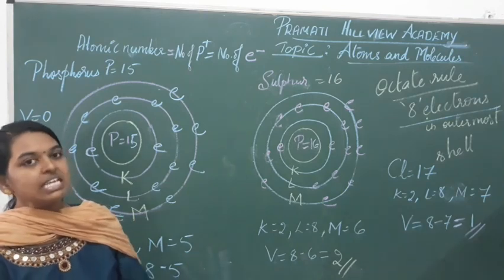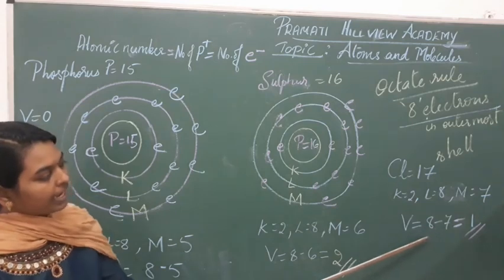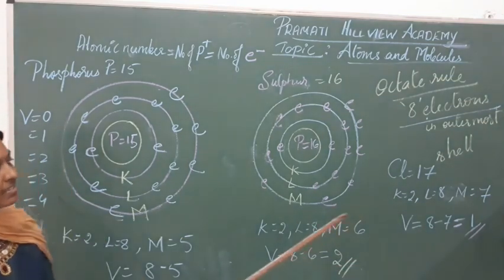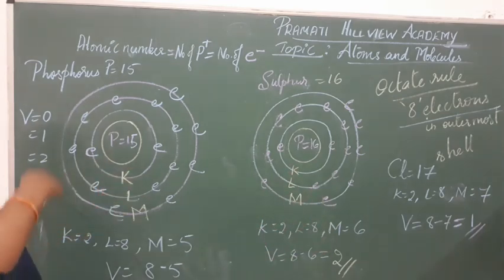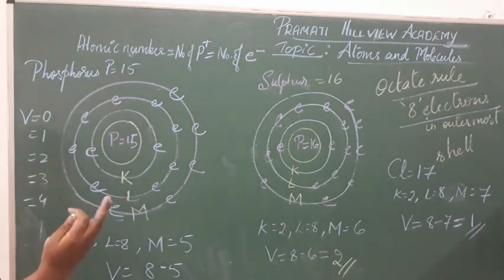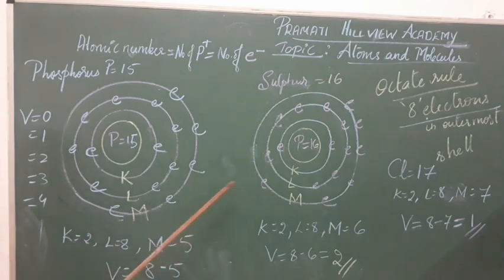So its valency is 1, or you can subtract 7 from 8 and you will get 1. If the number of electrons in the outermost shell is more than 5, then you have to subtract it from 8 to get the valency.